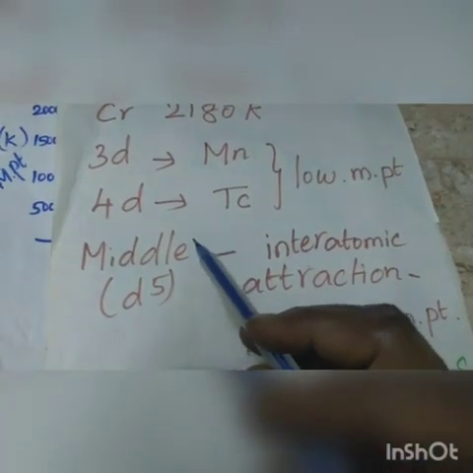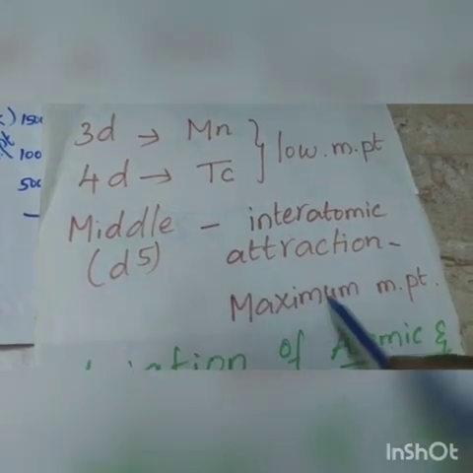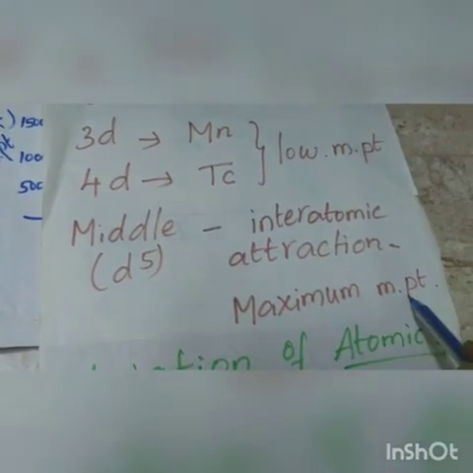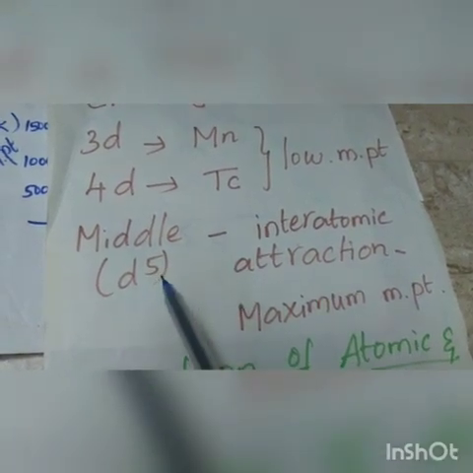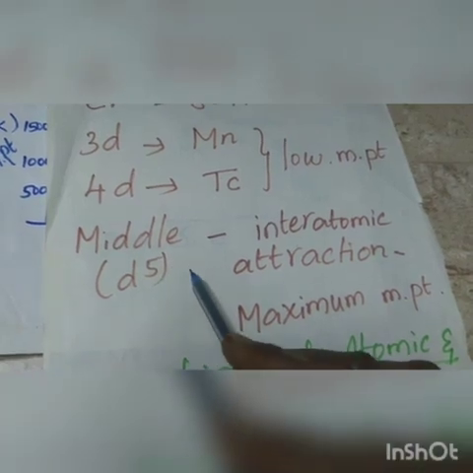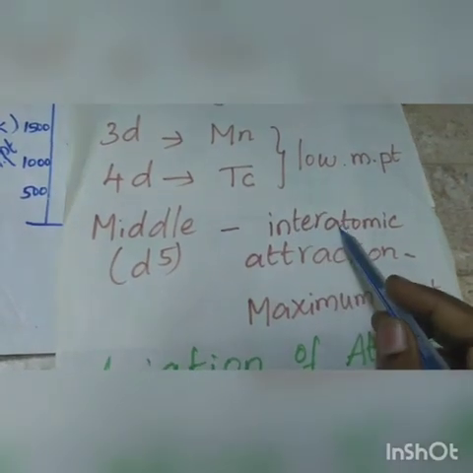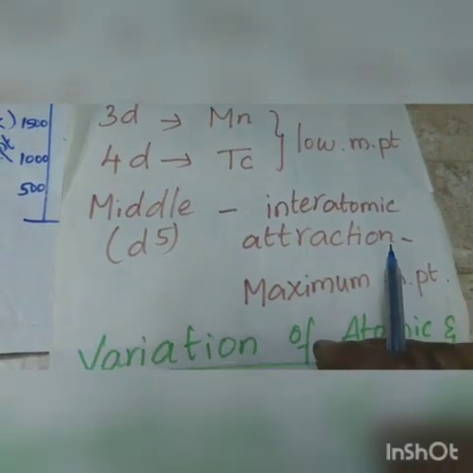Generally, in transition elements, the middle elements have the maximum melting point because the middle elements have d5 electronic configuration, which is favorable for strong interatomic attraction. So they have the maximum melting point.